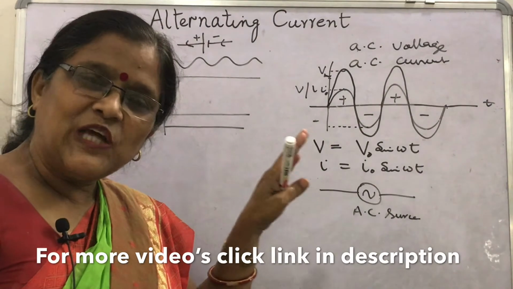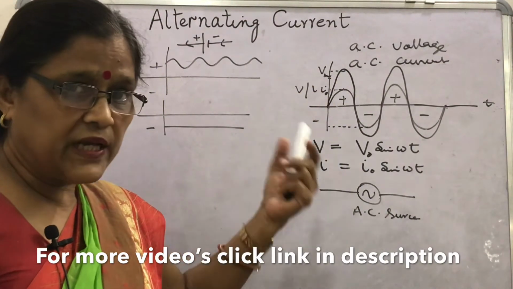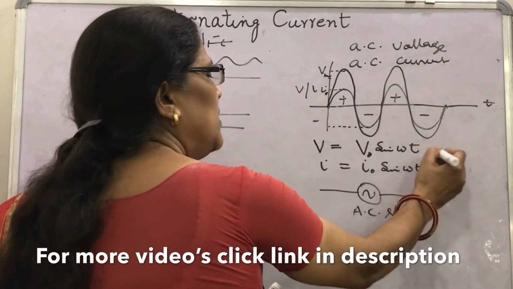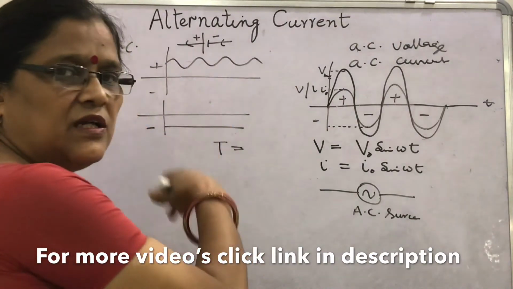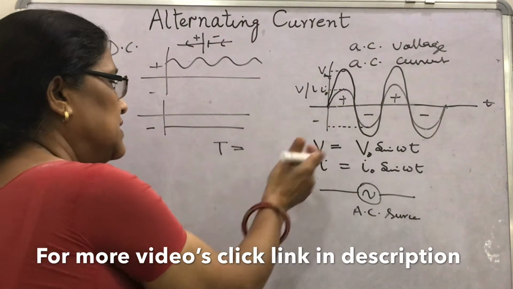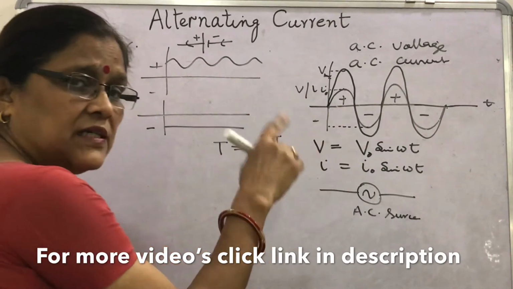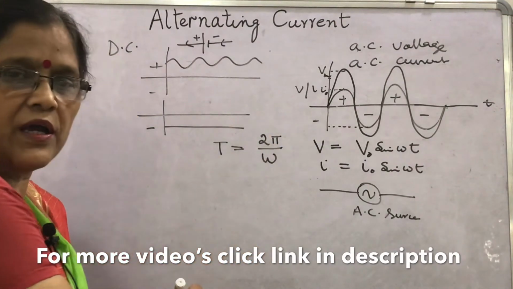Now, what is the amplitude of this current? The maximum value in either direction. What is time period? Time taken to complete one cycle. How will you define time period? It is the total angular distance covered in one complete cycle. You must have read in SHM, this is 2 pi upon angular velocity omega.